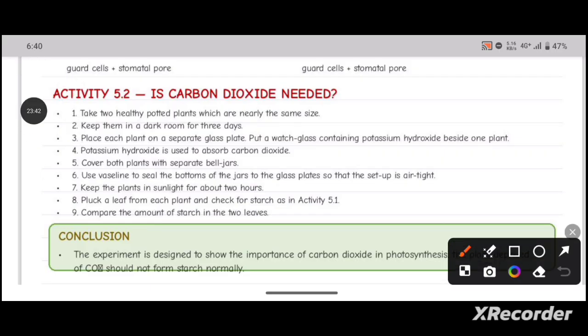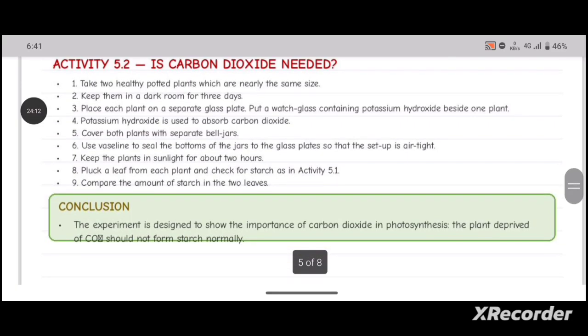The potassium hydroxide is used to absorb the carbon dioxide, and we have to cover both the plants with separate bell jars. Use Vaseline to seal the bottoms of the jars to the glass plate so that the setup is airtight. Keep the plants in sunlight for about 2 hours. Pluck a leaf from each plant and check for starch. As in activity 5.1, compare the amount of starch in the two leaves.